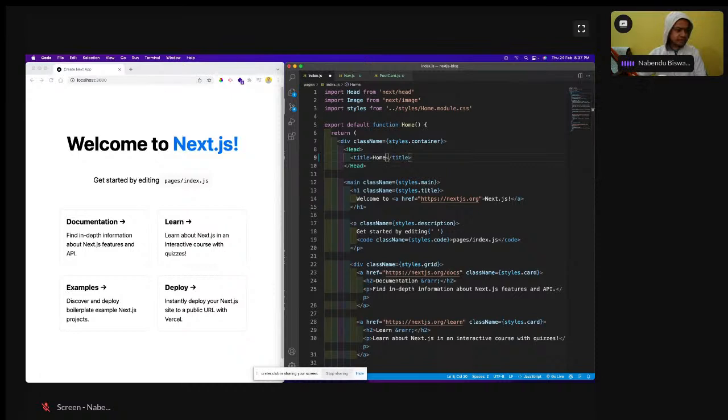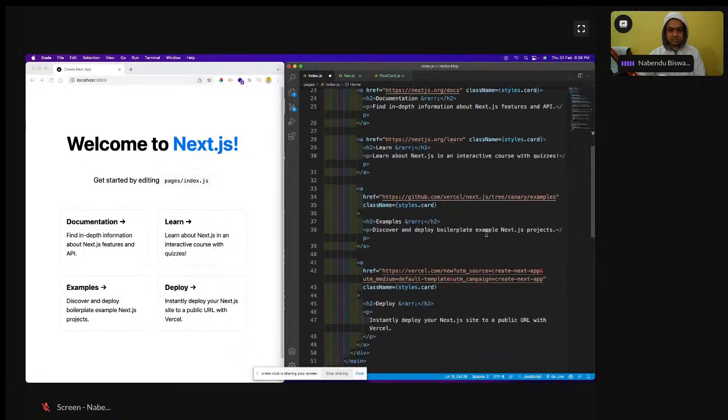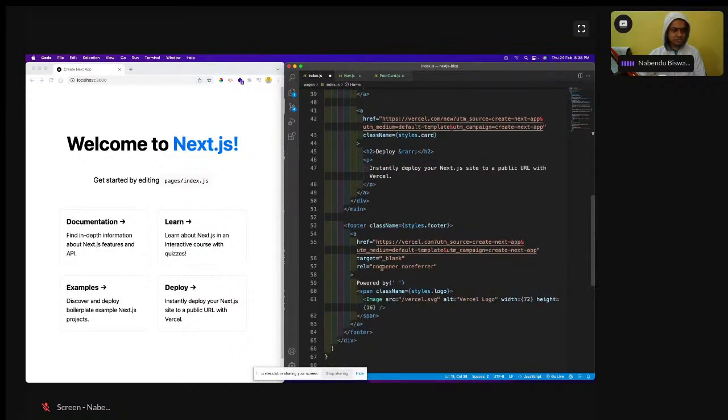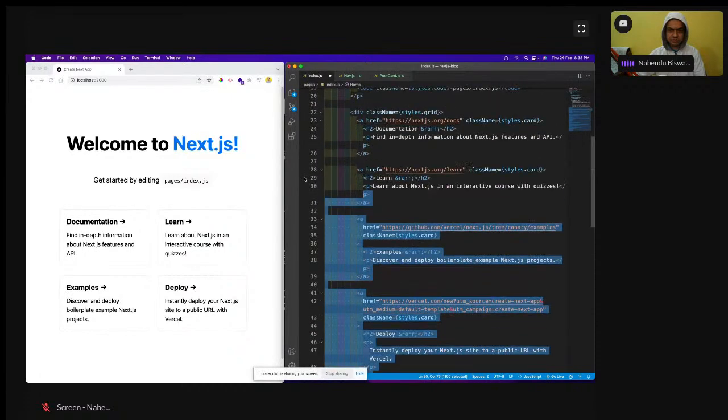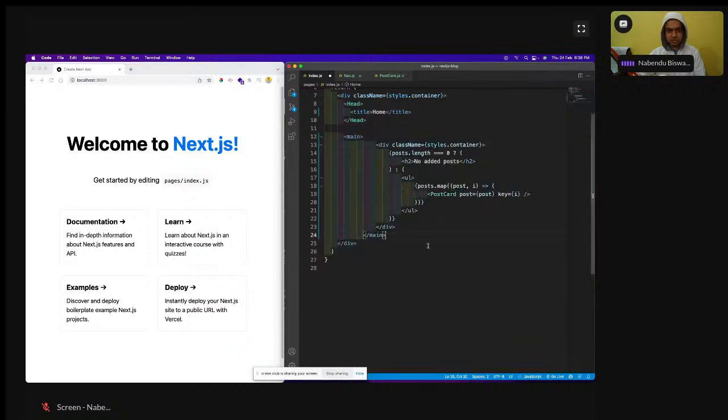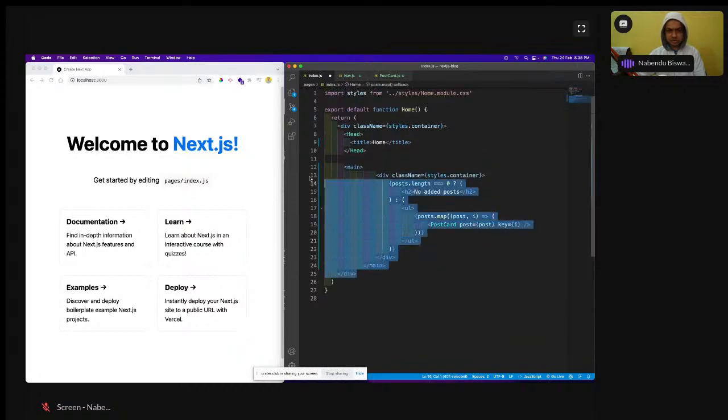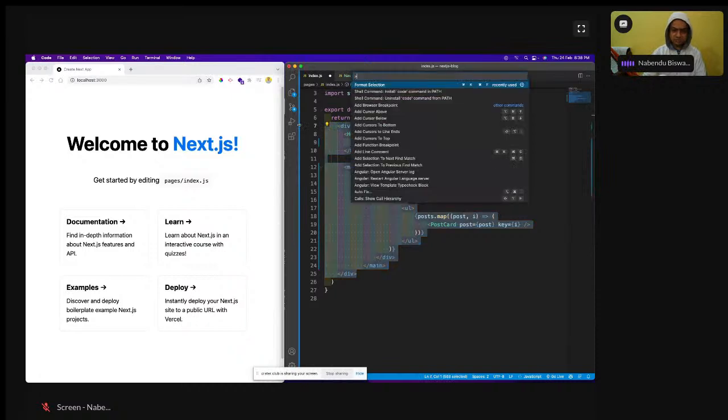And then the main part will be there. Above this div, I'll have this main part.